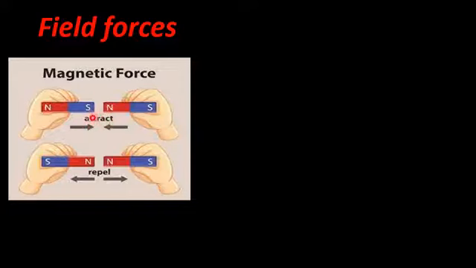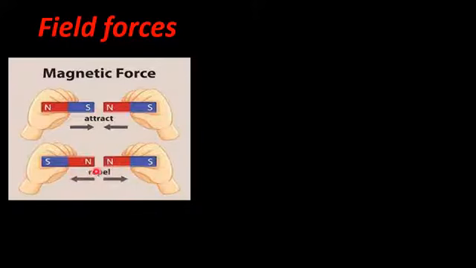When you bring two opposite poles of magnets near each other at a certain distance, they will attract each other. In the same way, when you bring two same poles near each other, they will repel each other. Repulsion is also a kind of force. Attraction and repulsion are both kinds of magnetic forces.